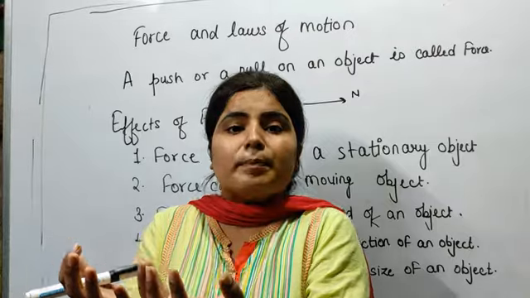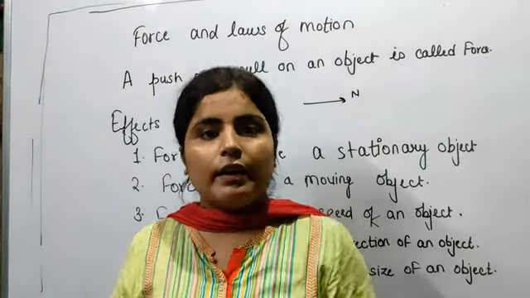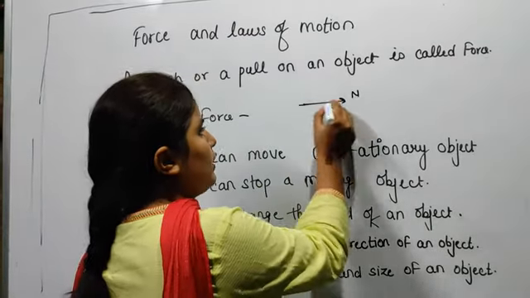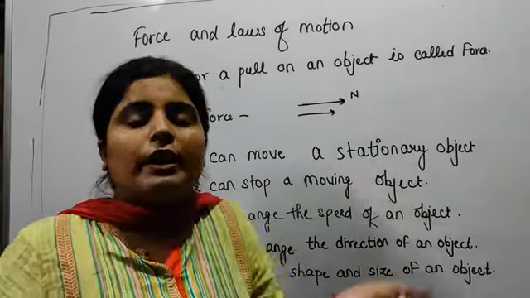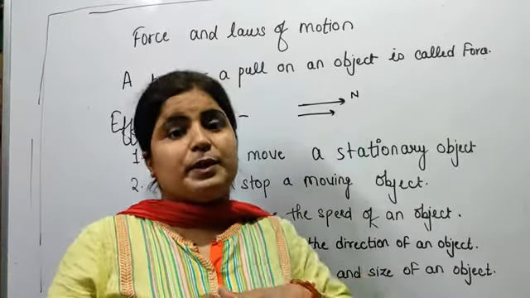Whenever it is applied in the opposite direction, its speed will decrease. Suppose that an object is moving in the north direction and the force is also applied in this direction, then its speed will increase. And whenever the force is applied in the opposite direction, its speed will decrease.